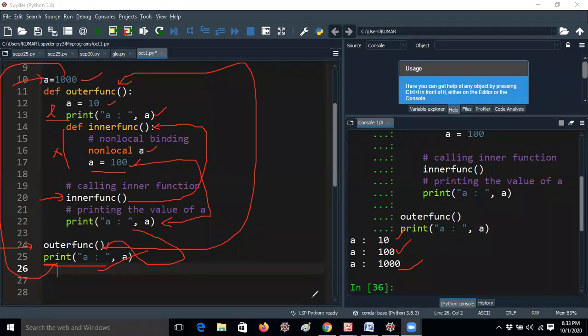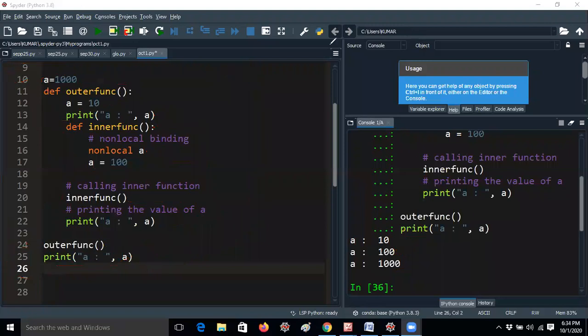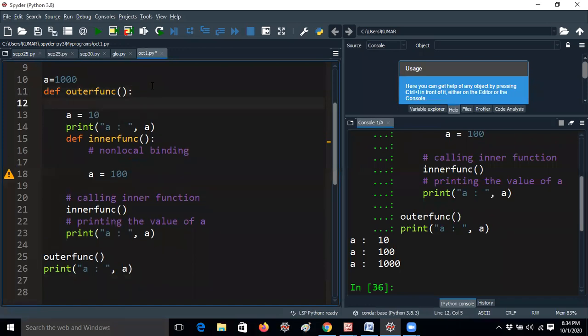One minute. Please give non-local A in the outer function. Okay, and the output is 10, 100, 10. Is it right? Some student is asking a doubt, so I will tell you. Whatever question you are asking, I will tell you. Wait. So non-local A, that means I have to remove it here. She is asking to print the non-local A here only, before A or after A. Is it okay?